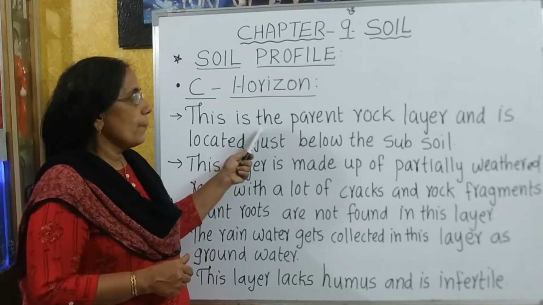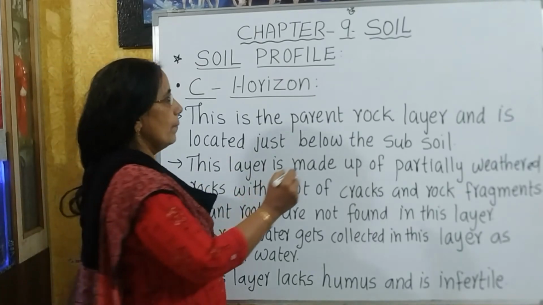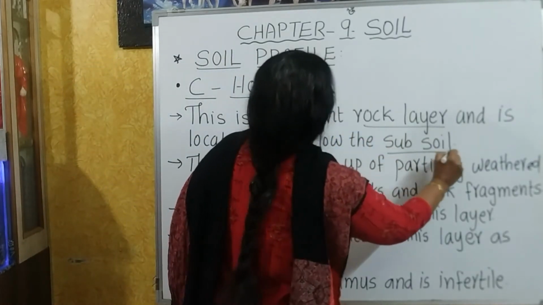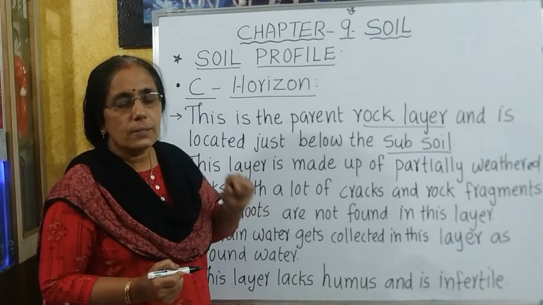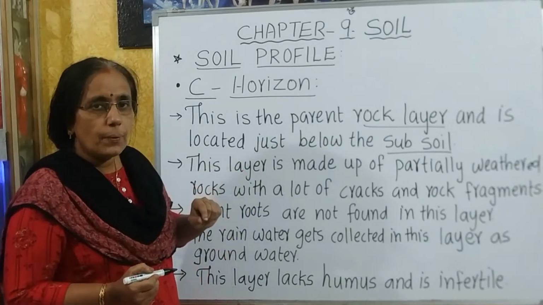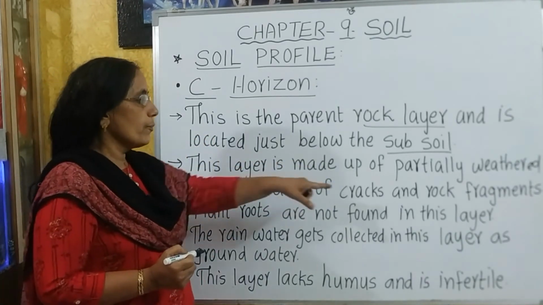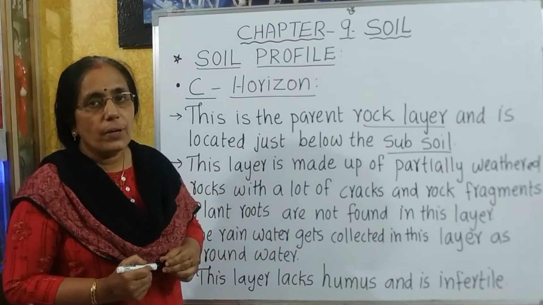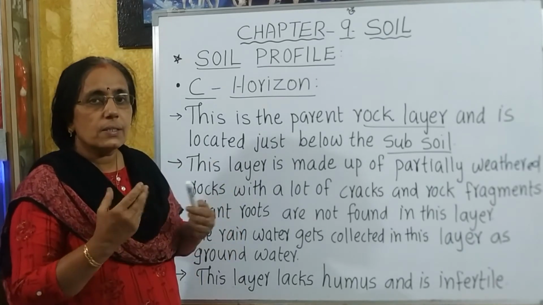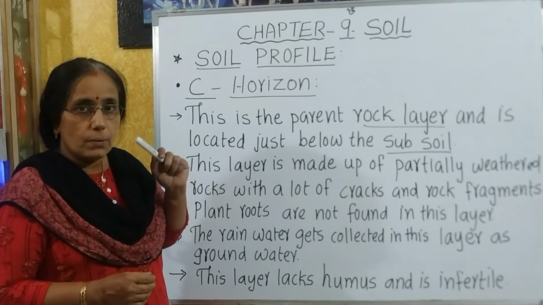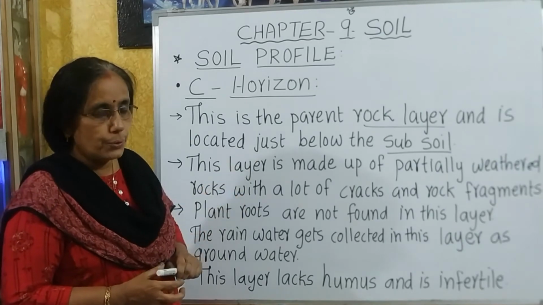This layer is the parent rock layer and is found just below the subsoil. So, the C horizon is the parent rock layer and it is found just below the subsoil. And what is this layer made up of? This layer is made up of partially weathered rocks with a lot of cracks and rock fragments. Do you know what weathering is? Due to weathering, which is a continuous process, part of the rock gets weathered out and it forms lots of cracks, and the rock fragments or rock pieces can be seen in the C horizon.